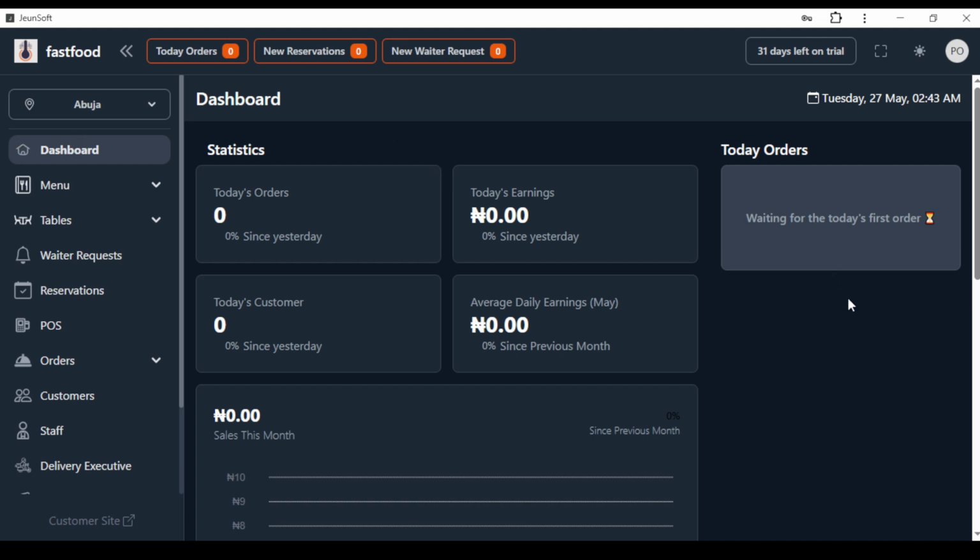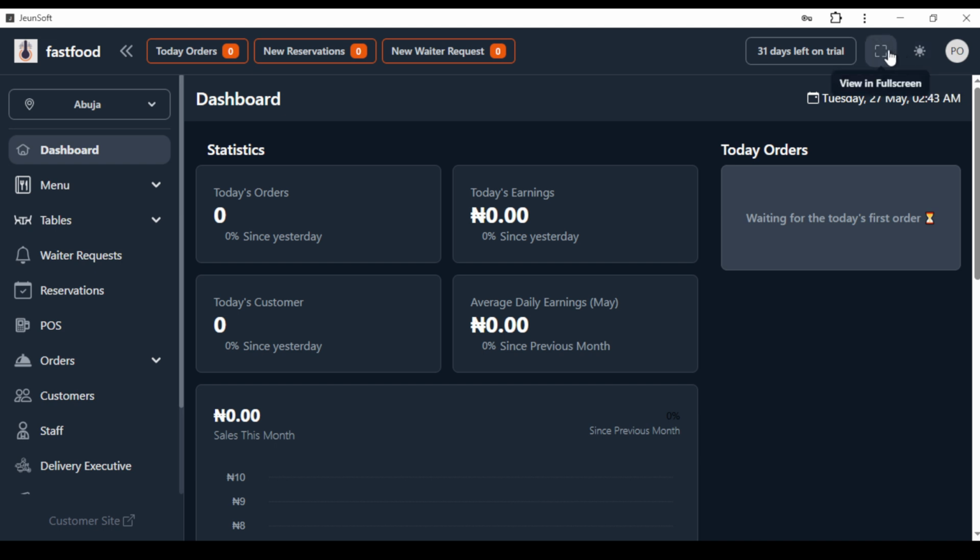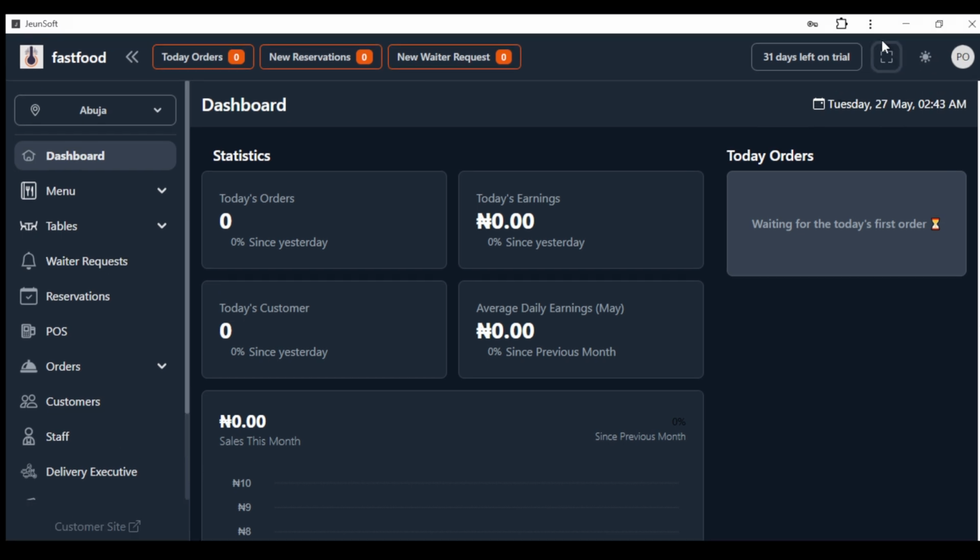So this area is where you see your orders, and you can see statistics, total today's earnings, average daily earning for the month of May, total customers you register, and the sales of the month. Just a summary of everything of the business is what you can see from the dashboard. And if you can remember, from the dashboard you can toggle the mode if you want a light mode or a dark mode, full screen or just regular screen.